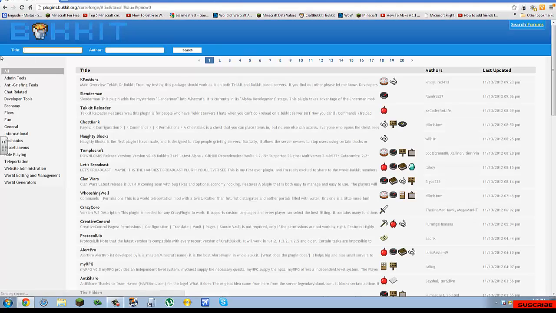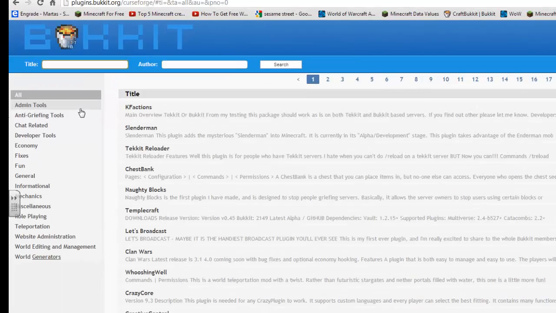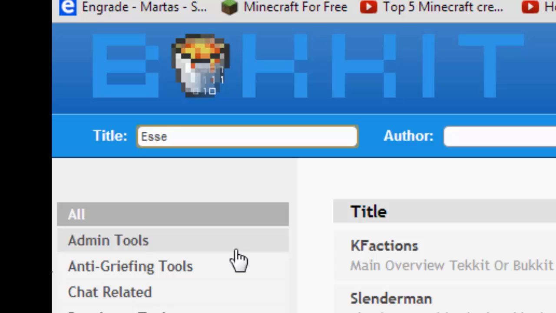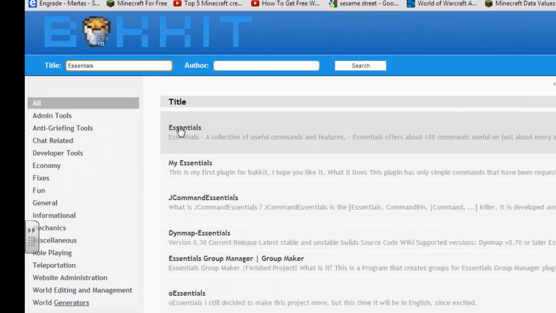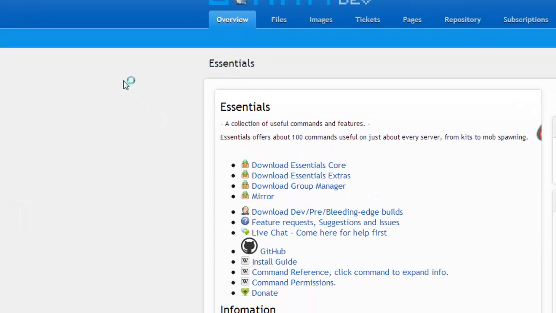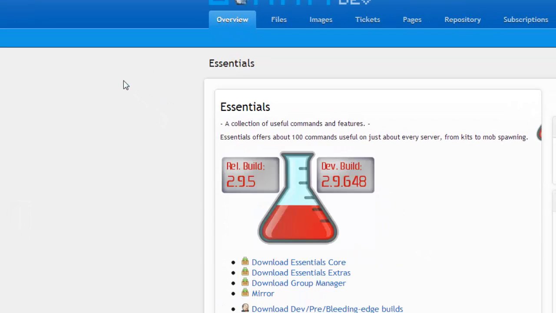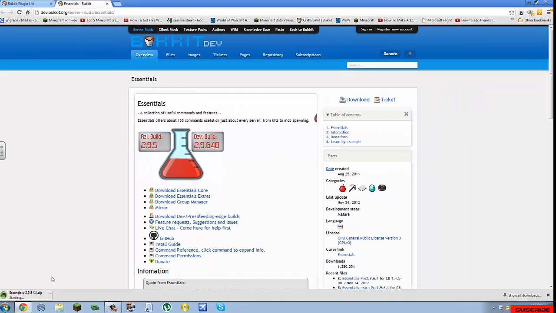And then where it says Title, you want to click All, and Title again, and type in Essentials. When you're done typing it in, there's going to be Essentials as the first one, so you want to click that. After it loads a little, you want to select all three of them, one by one. When that's done, go to downloads.